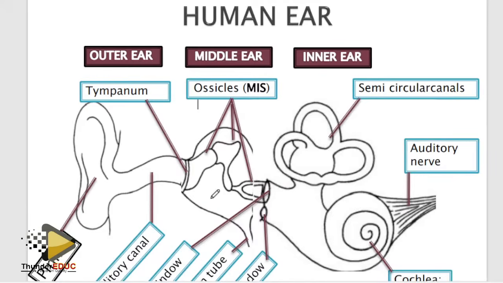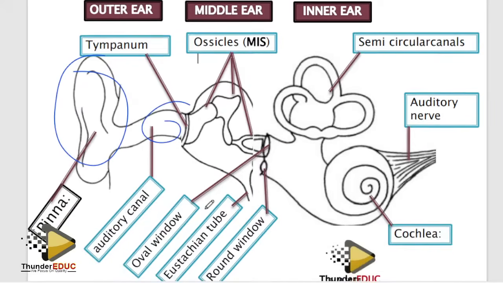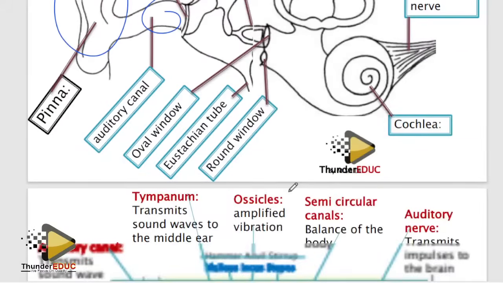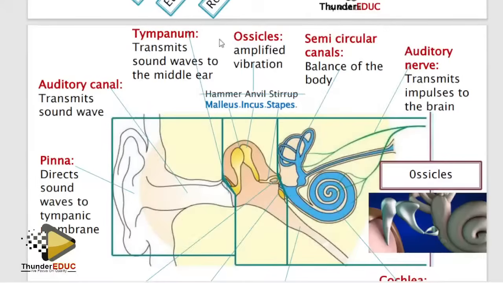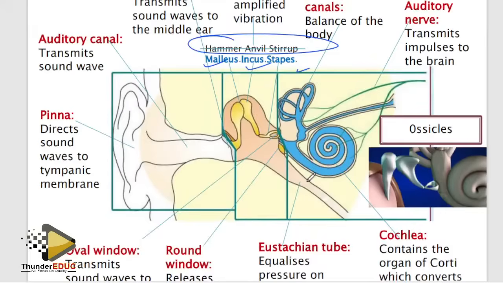All right, the ear. The pinna collects sound and directs it onto the canal. Guys, the ear is simple. Please use the mnemonic for the ossicles: malleus, incus, and then stapes. It's better that way. Know the parts and function, know the parts and function. But these three functions, make sure that you know them very well.